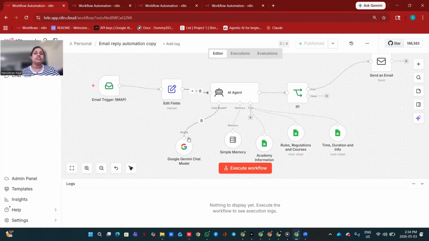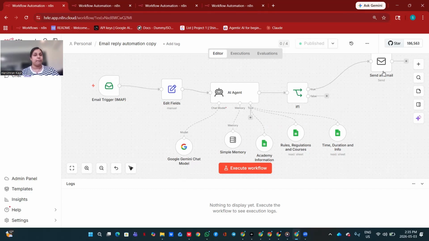Then the AI agent will use the brain and try to understand what it means. Then depending on that information, it will check whether that information is available in the sheets or not. If it is available, then it will also check the condition, that is, is there any important condition, like whatever conditions I gave in this if field, is that condition available or not? And if that condition is available, then the information that the agent got from these sheets, it will send to the sender as a reply. So this is how it is going to work.